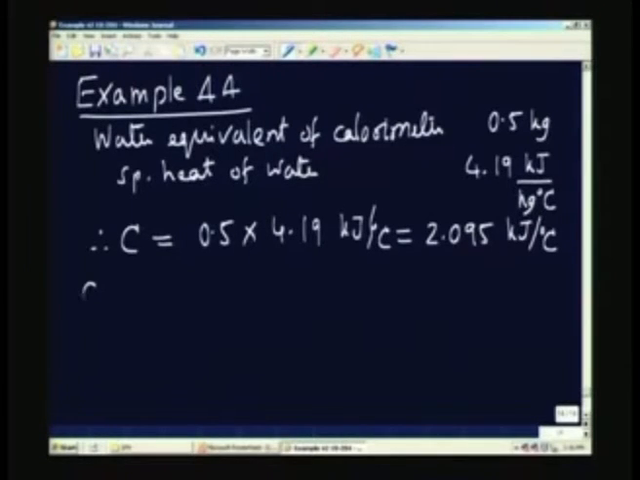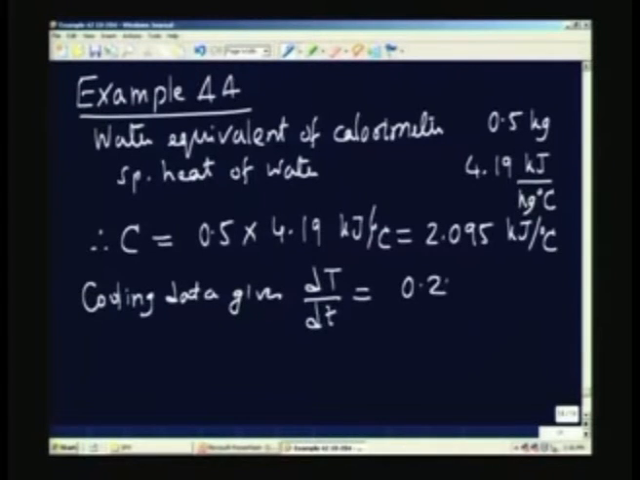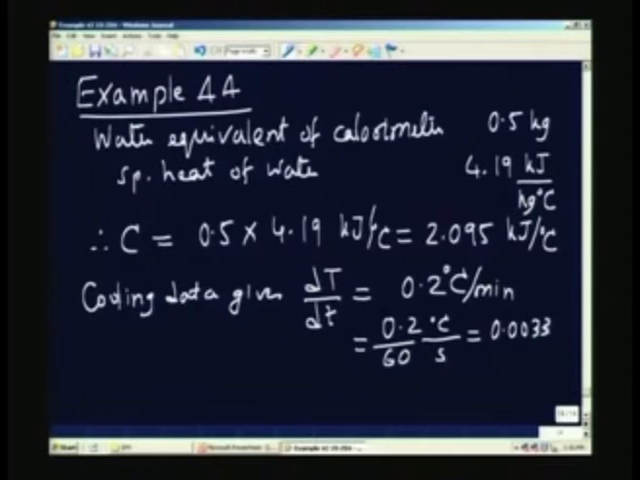The cooling data is already given in the problem. It gives dT by dt, the rate at which the temperature is coming down, as negative 0.2 degree Celsius per minute. So, I will convert it to 0.2 divided by 60 degree Celsius per second, which comes to 0.0033 degree Celsius per second.